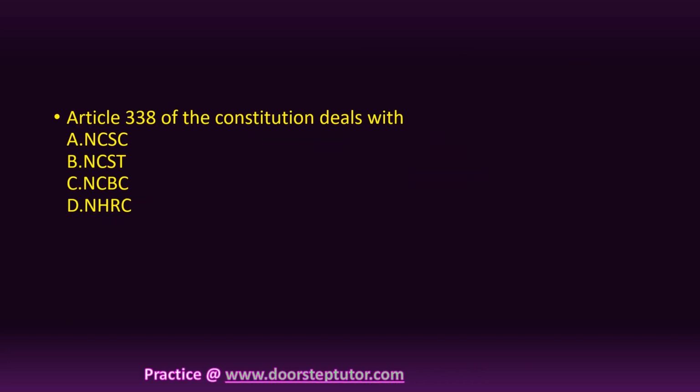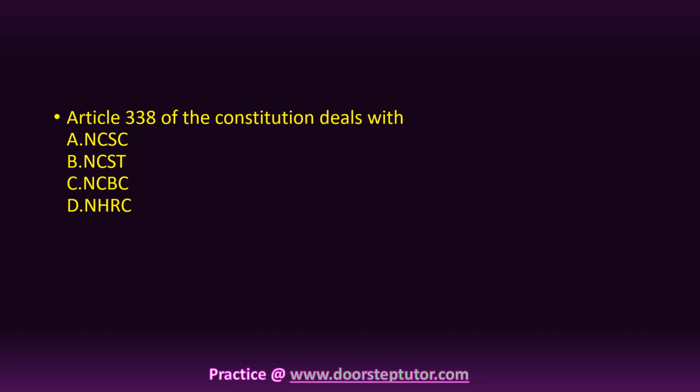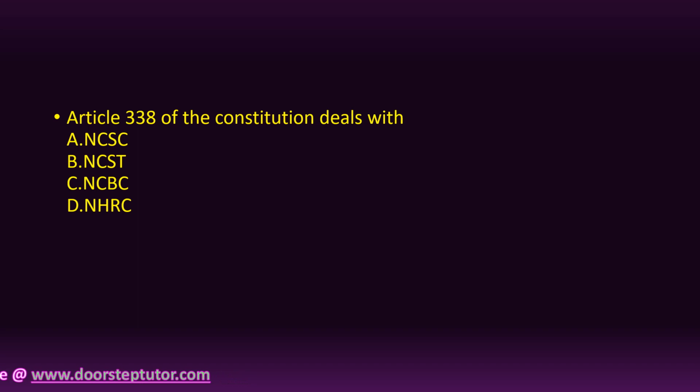Another question was related to bodies. Now Article 338 of the Constitution deals with what? Four options were provided: A, National Commission for Scheduled Caste, B, National Commission for Scheduled Tribe, C, National Commission for Backward Class, and D, National Human Rights Commission. So you have to tell that Article 338 is related to what?